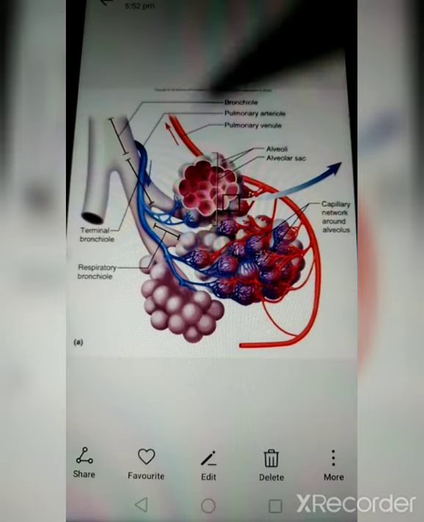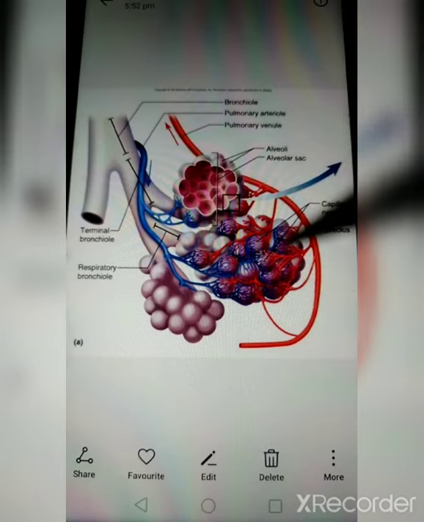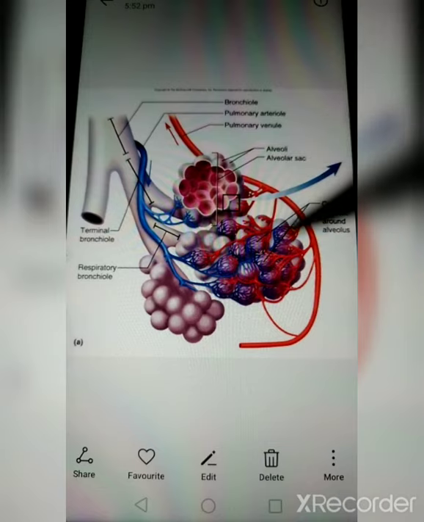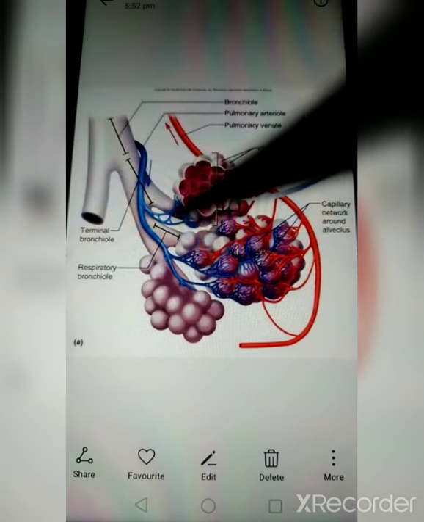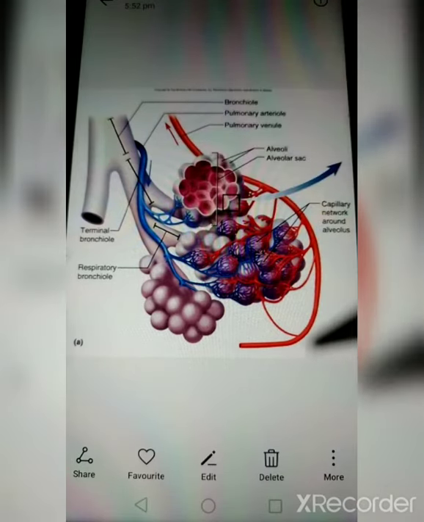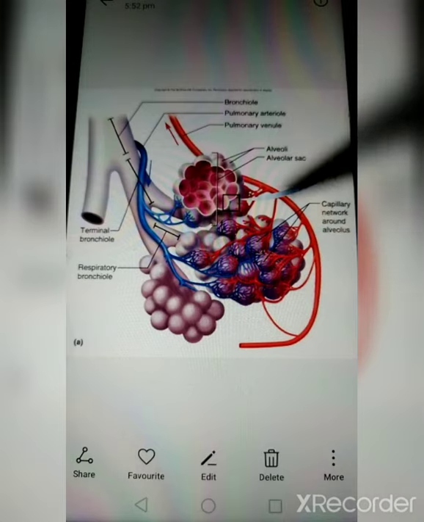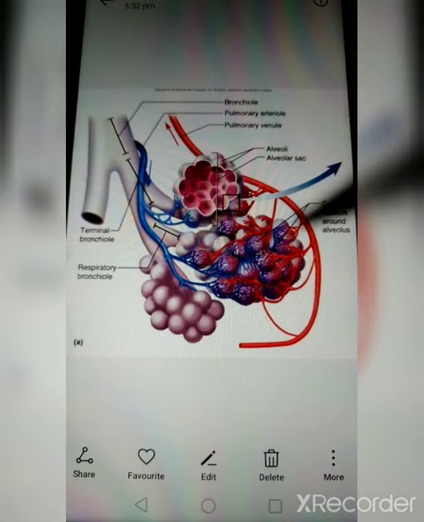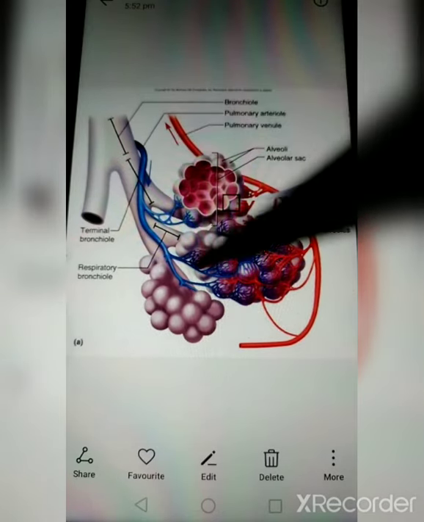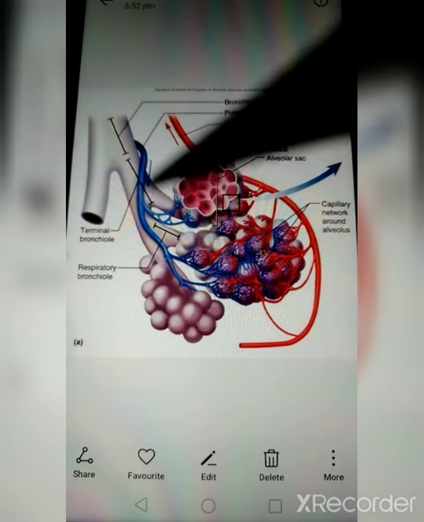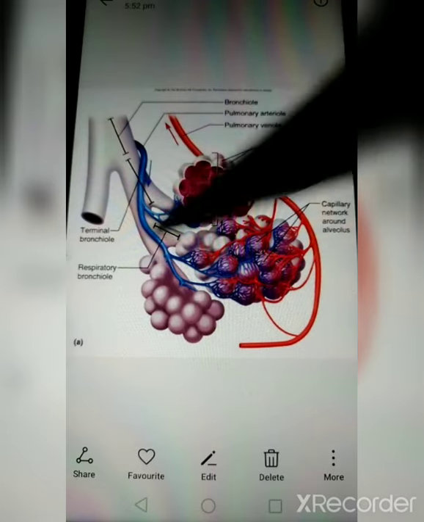The alveolus will supply the oxygen to the vessels. The oxygen-filled vessels are generally red in color, whereas the vessels without oxygen are blue in color. These are oxygenated, with a high amount of oxygen in the blood, whereas the other ones have no oxygen in them, so they are generally shown in dark blue.